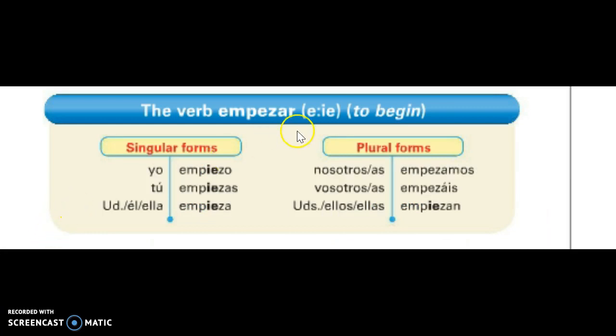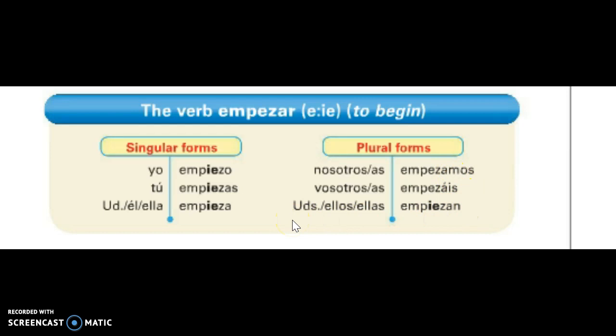Let's first take an E to IE stem change, for example, and you can see in its full conjugation format right here. What you will notice is that with empezar or any of the verb endings, that ending does not change. You learned in the past that AR verb endings are o, as, a, amos, and an, and that stays the same.